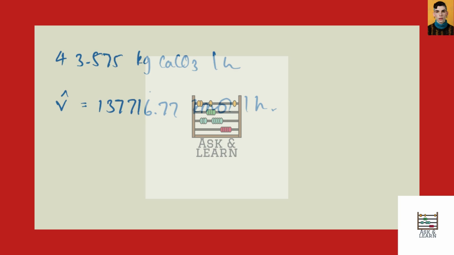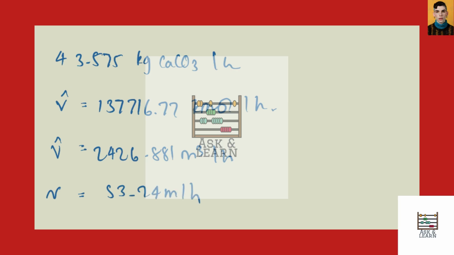Next we have another volumetric flow rate to calculate. Following this, that's 2426.881 meters cubed per hour. We have the gas velocity at the point in the stack as follows, 53.24 meters per hour.